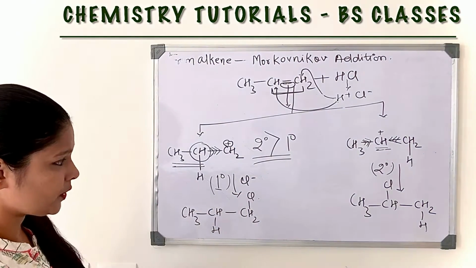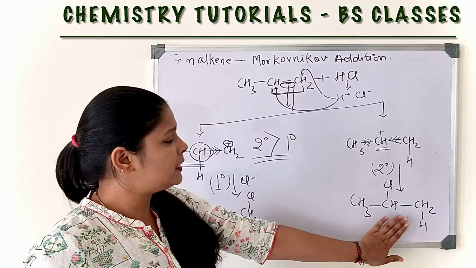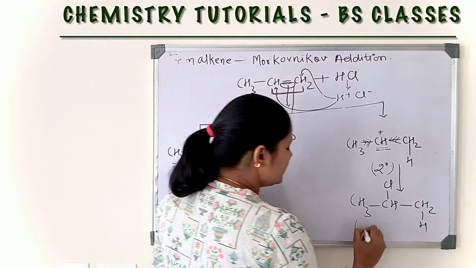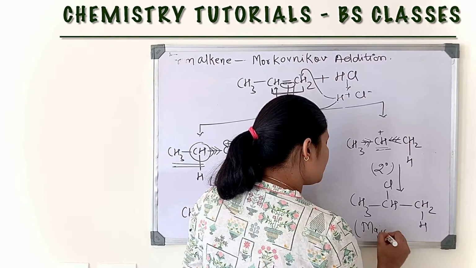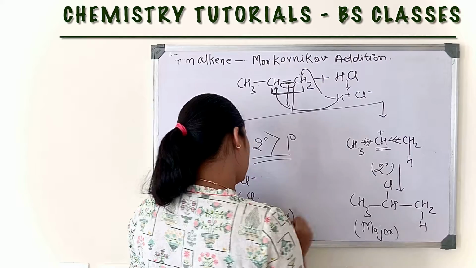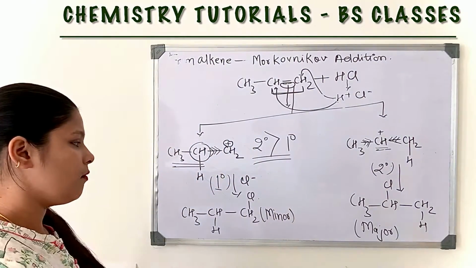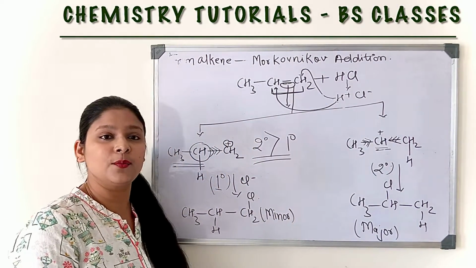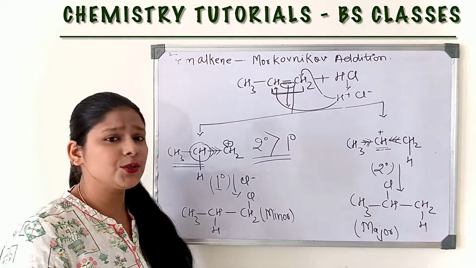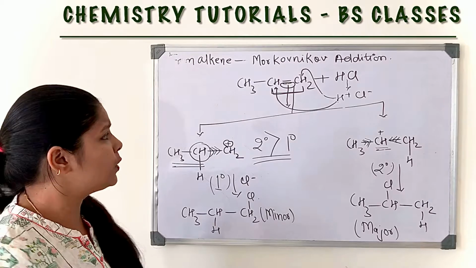So the carbocation of this product is more stable than that. That's why this is the major product and this is the minor product, and we always consider the major product. I hope the Markovnikov addition reaction is very clear to you.